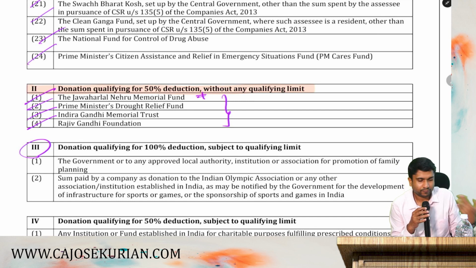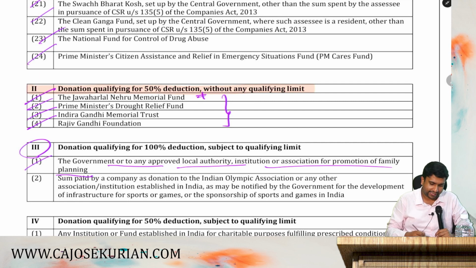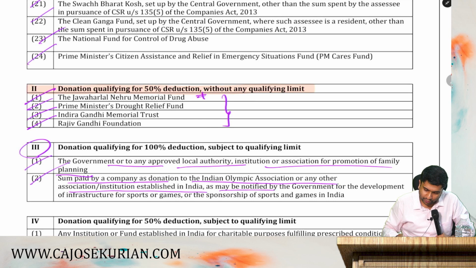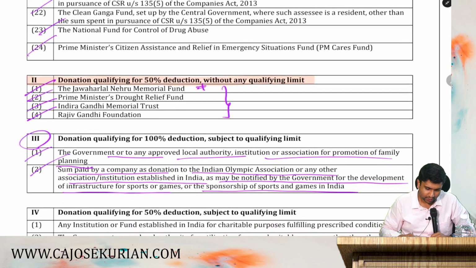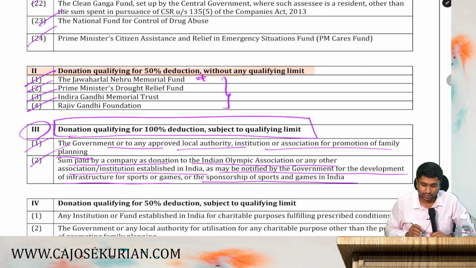Are you with me? Now, which are the items? Government or any approved local authority, institution or association for promotion of family planning. Then sum paid to a company as donation to the Indian Olympic Association or any other association or institution established in India, as may be notified by the government, for the development of infrastructure for sports and games or for sponsorship of sports and games in India. So these two items come under donation qualifying for 100% deduction subject to the qualifying limit.